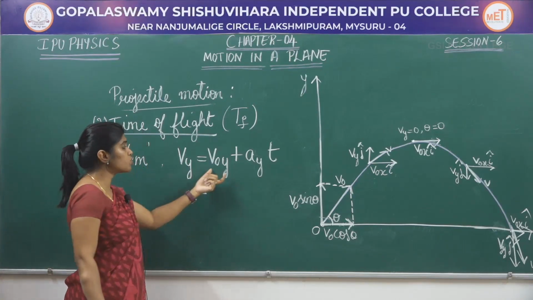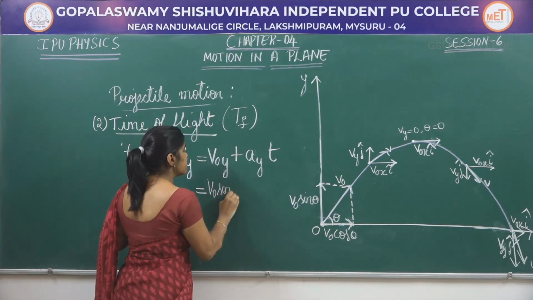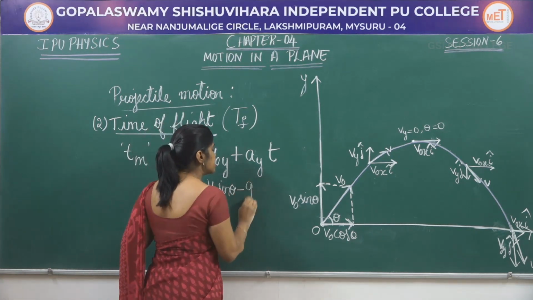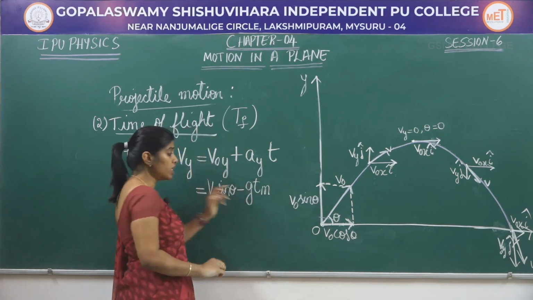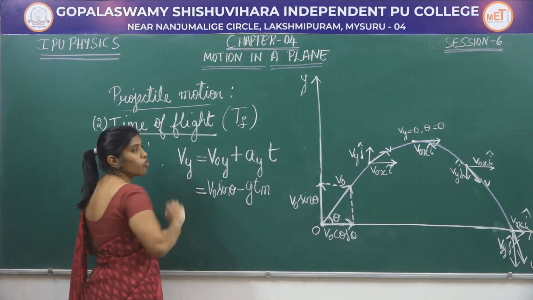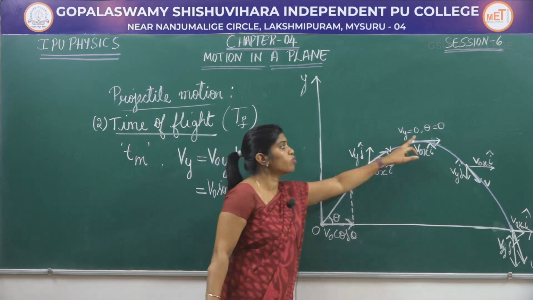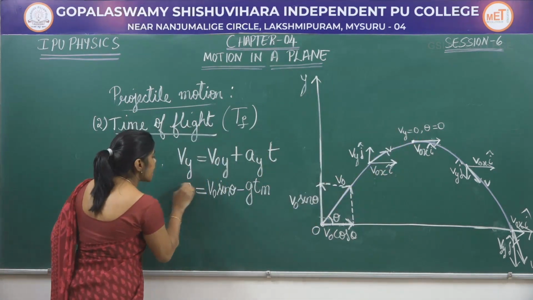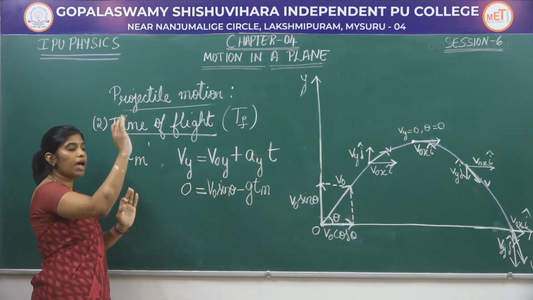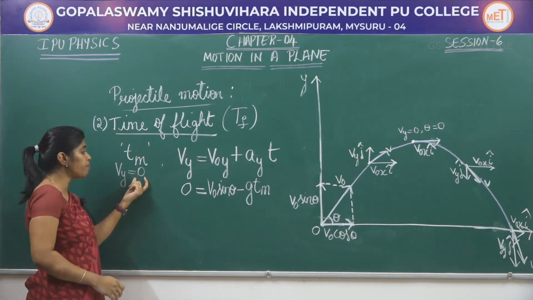Now, what is V naught y? It is nothing but V naught sin theta. And this Ay is minus g. Therefore, this is minus g into Tm. Tm is the time taken to reach the maximum height, and at this time the velocity at the maximum height, Vy, will be equal to 0. Therefore, I am going to take this as 0. At that point the velocity of the vertical component will be 0.